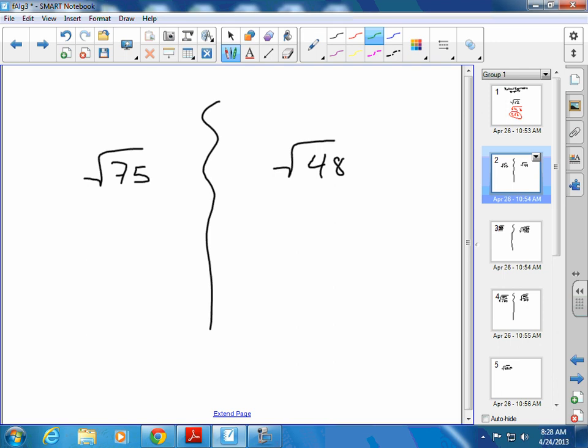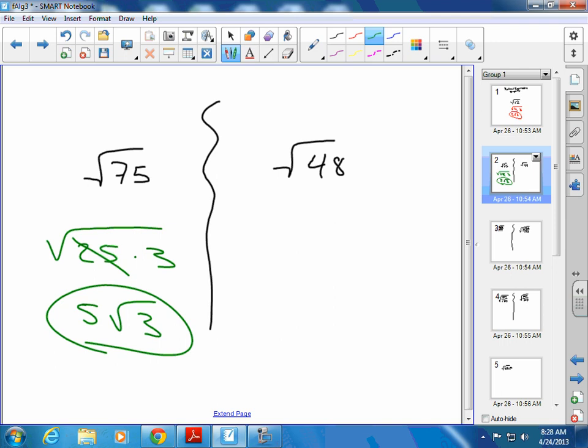Divide these perfect squares into the number that you see. So like Cooper said on this first one, 25 times 3. And when I break up my perfect squares, I always put the perfect square before the non-perfect square. Okay, because I know 25 is going to come out as what? What's square root of 25? 5. So cross that off, bring the 5 out of the radical, leave the 3. So 5 radical 3.